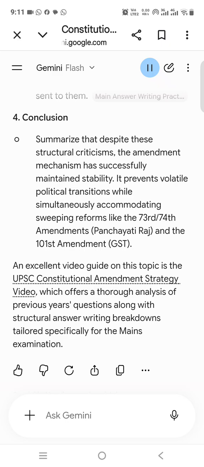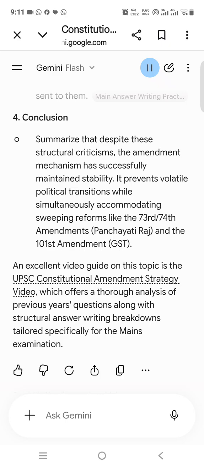2. Body paragraph I, the evolution of amending power and limits. The conflict. Briefly outline how the clash between fundamental rights and directive principles led from Shankari Prasad, absolute amending power, to Golaknath, no power to amend fundamental rights. The compromise. Kesavananda Bharati, 1973, introduced a structure including fundamental rights, provided it does not alter its basic structure.